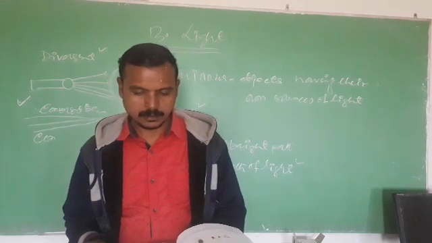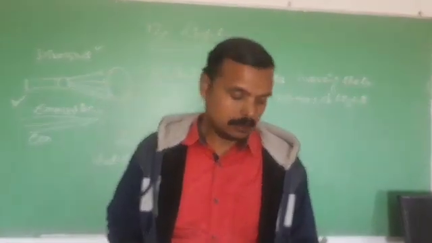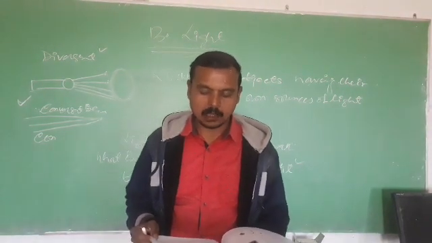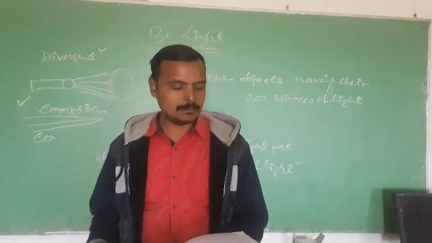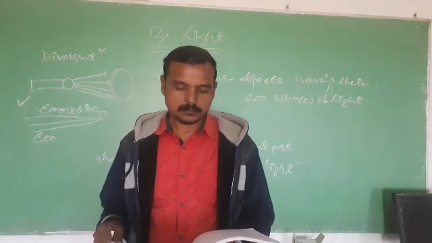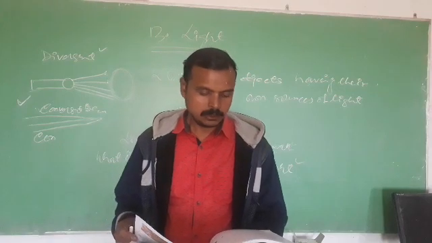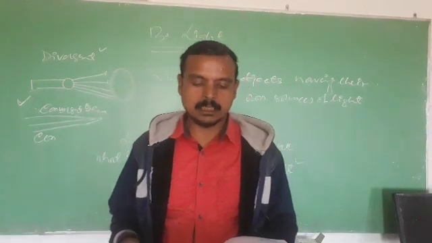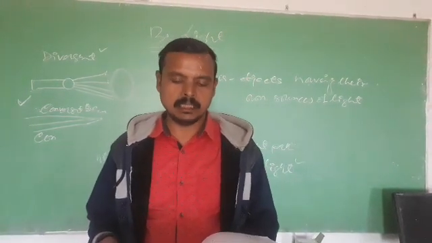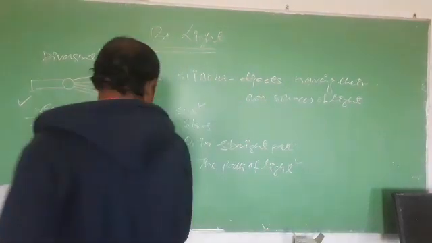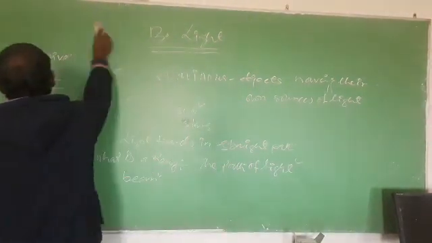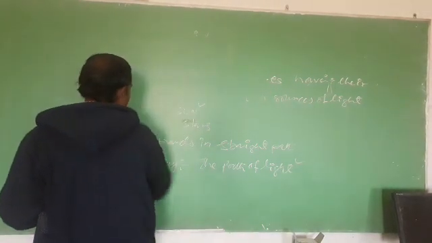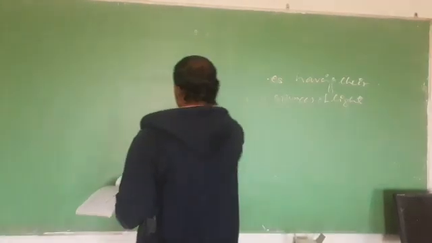This is about the path of light and how they form shadows. Next, come to study some phenomena of light, and the best are the eclipses, solar eclipse and lunar eclipse. So what is a solar eclipse, students? I have already told you the sun is the ultimate source of light in this universe.